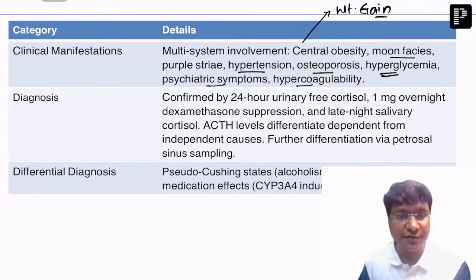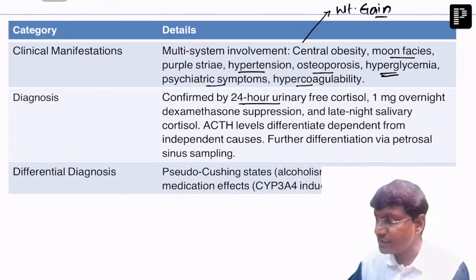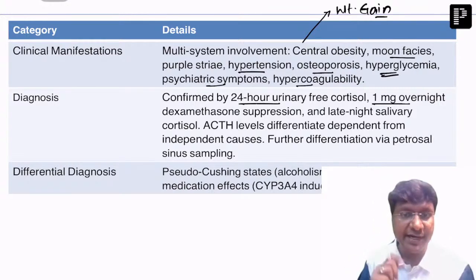Then how will you confirm the diagnosis? It is confirmed by 24-hour urinary free cortisol levels, which will be elevated, right? Another important screening or confirmatory test that we can do is the 1 milligram overnight dexamethasone suppression test, where early morning cortisol levels will be on the higher side in patients with Cushing syndrome, right?